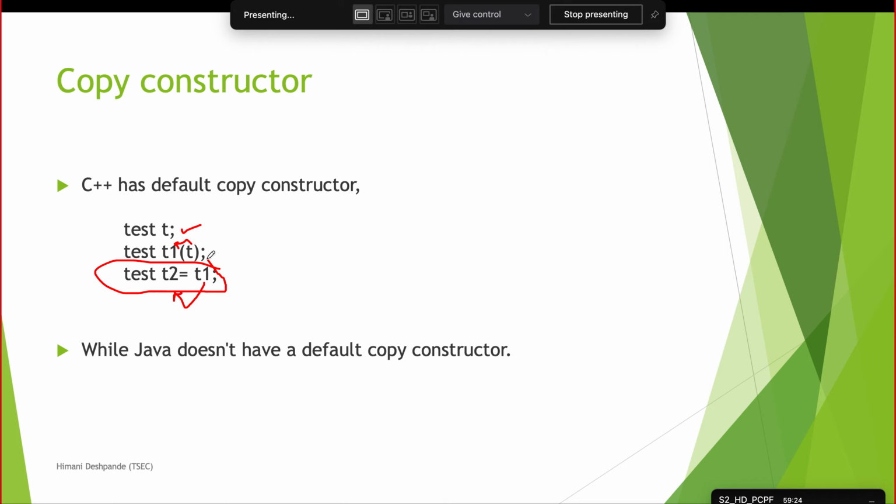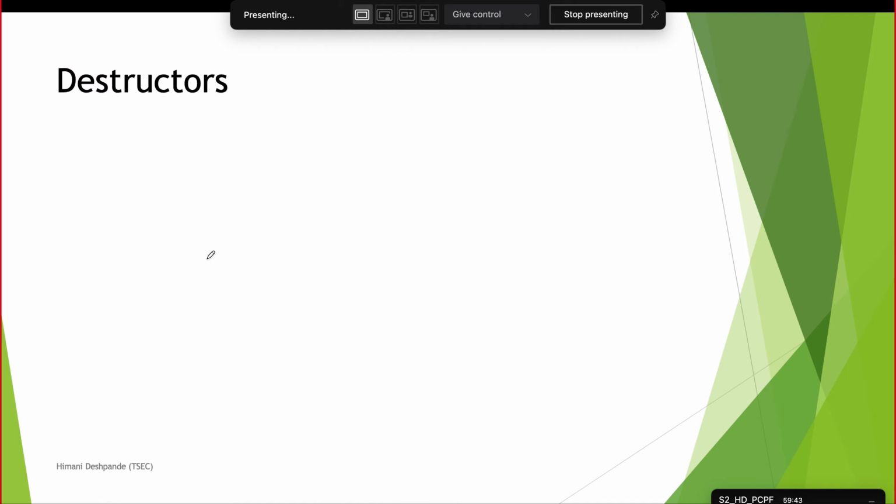Okay, and now this copy constructor is there in C++, but it is not there in Java. So the default copy constructor is not there in Java. It is there only in C++. When you implemented constructors in Java, I think you must have implemented only the default and parameterized constructors. So this was the reason for that. Okay, so we are done with constructors.